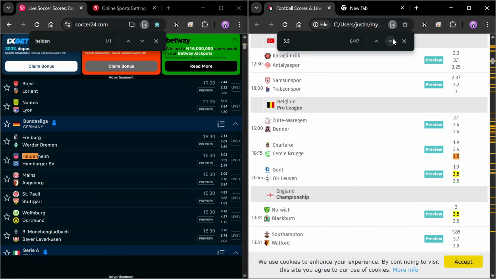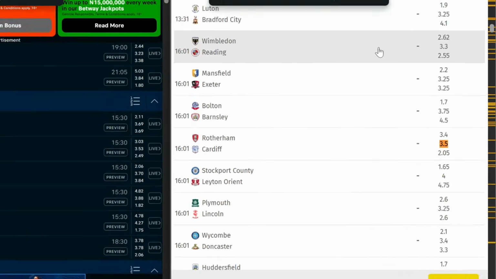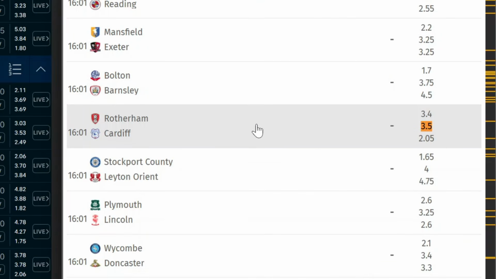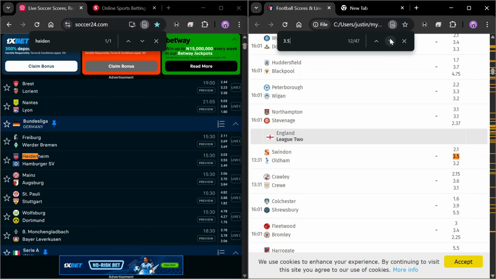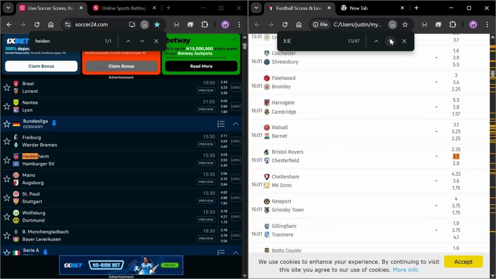If we keep on scrolling, we have Cardiff as the next game having this particular odd, 2 odd, smaller odd for the away team, and then the home team is having the higher odd. So we'll keep on scrolling, but like I said, it doesn't mean that you will not be able to make predictions with other odds that you can find. Like for example, this Chesterfield 2.3 away 2.8. These are odds that actually have their own meaning when making predictions. So let's go ahead to keep on scrolling.